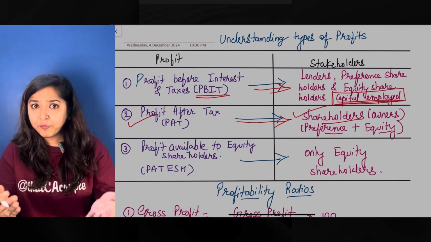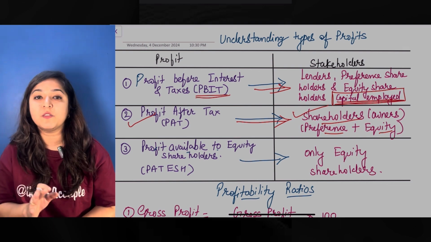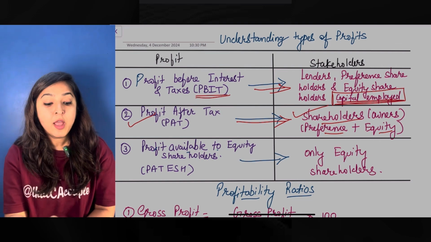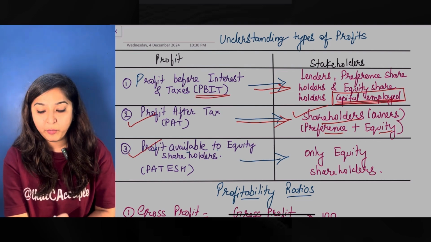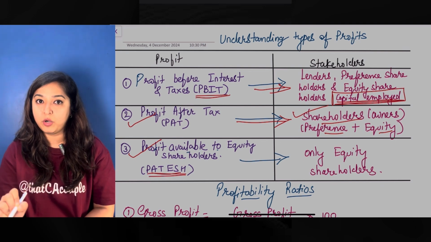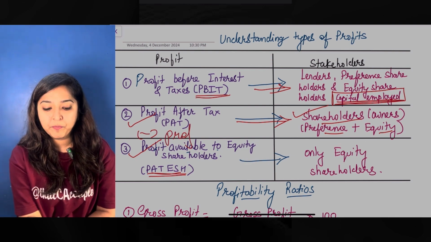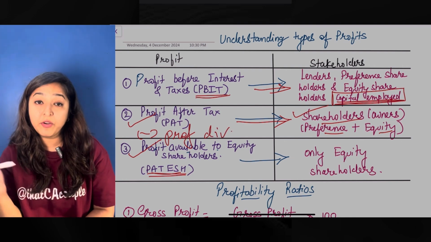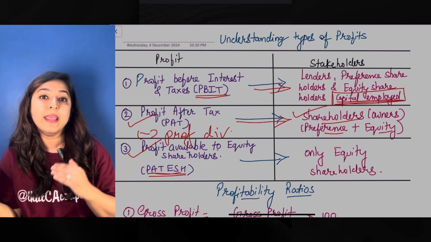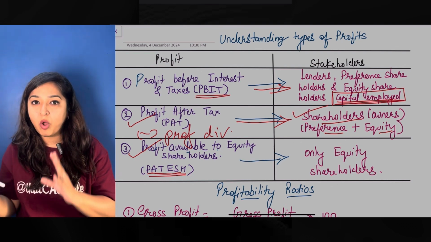After this, we've paid preference dividend. So whatever remains is for your equity shareholders. So profit after tax minus preference dividend will give you profit available for equity shareholders, which is also called PATESH, profit available to equity shareholders. What's the difference between 2 and 3? You will subtract preference dividend over here. Once you've given preference dividend, whatever profit is remaining belongs to the equity shareholders. They might not get that entire profit as dividend, but it still belongs to them.